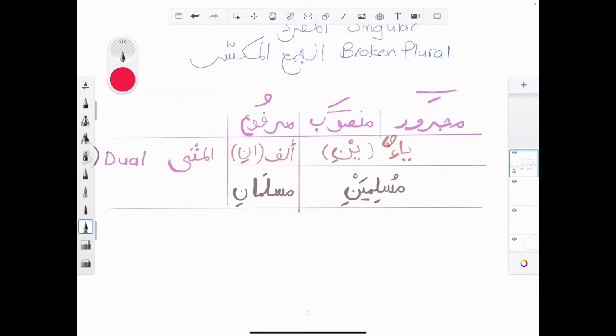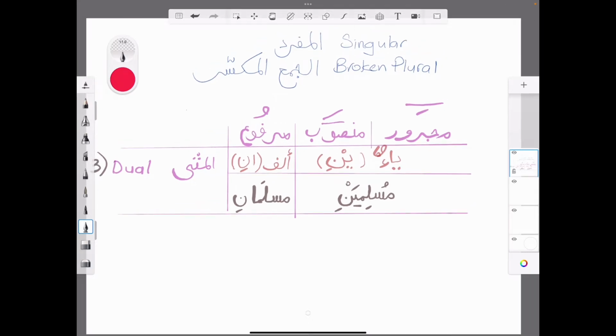We're continuing with our discussion on Irab. If you remember, in the previous two lessons we've been looking at the singular and the plural, and we said that the singular and the plural follow the same pattern when it comes to Irab. In other words, the singular, when it's majrur, will have a kasra. When it's mansub, it will have a fatha, and when it's marfu, it will have a dhamma, right? Singular and broken plural, al-mufrad and al-jama' mukassar, follow the same pattern, all right?